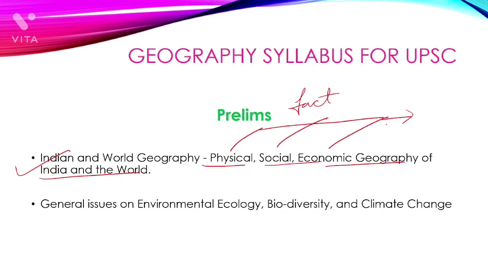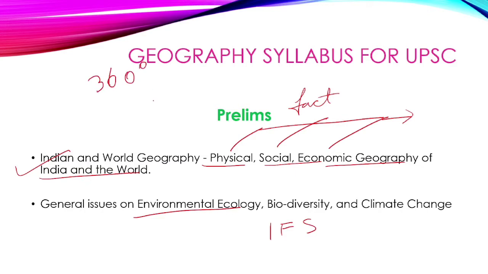And also, as we now know, the IFS, the Indian Forest Service, prelims are also interlinked with UPSC CSE prelims. So environment also plays a big role, and a major chunk of environment is covered in geography itself. We cannot just take the risk of separating environment from geography, because whenever we are covering a topic, we have to have a 360-degree approach to that topic.